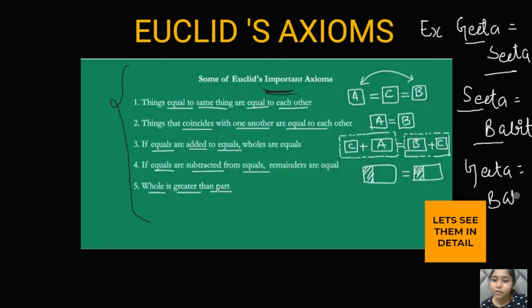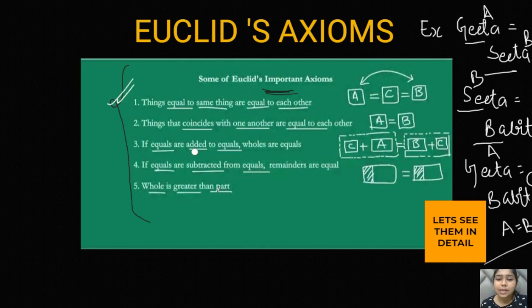This is what the first axiom tells: if A is equal to B and B is equal to C, then indirectly A is also equal to C. If anything is equal to something and this thing is also equal to another thing, then those two things are also equal to each other. It basically means A equals B equals C. This is what the first axiom says, right?